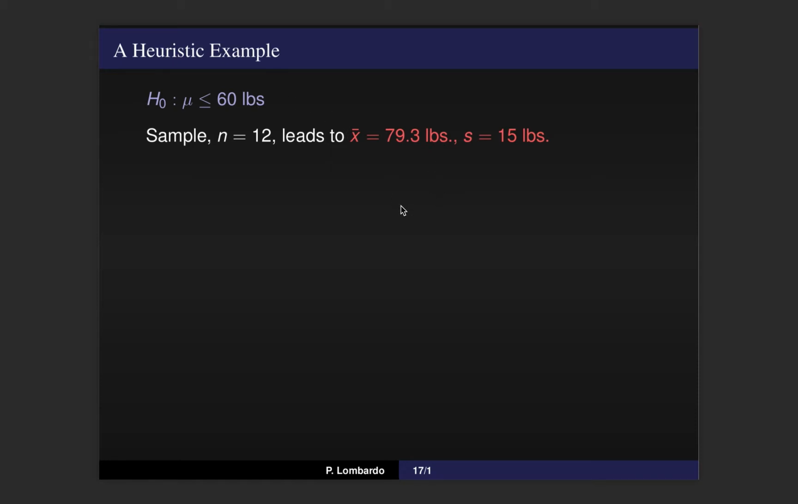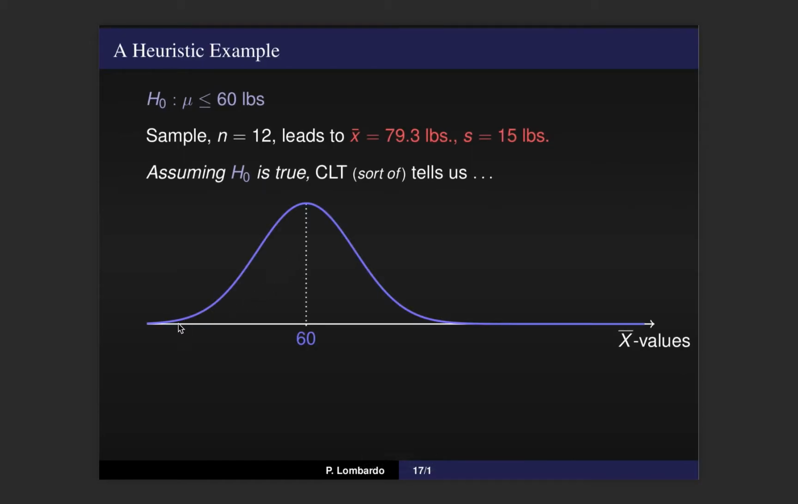That's the hope. Now, under that assumption that the population mean is 60, as we've seen in the past week, we can say something about what would happen to a distribution of sample means that would come from a population where the true mean was equal to 60. Assuming that H0 is true, the central limit theorem, or something similar, essentially tells us that what we end up with as a distribution for sample means is a nice bell-shaped curve where the peak occurs at our null hypothesis claimed value. So our peak here would be at 60 pounds.